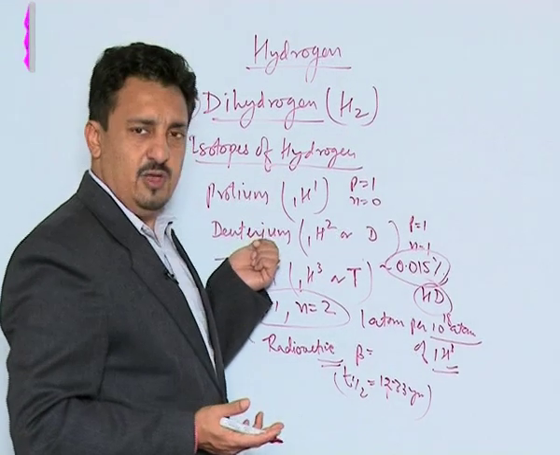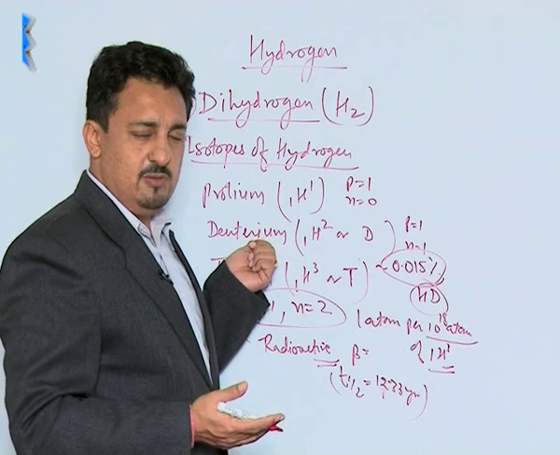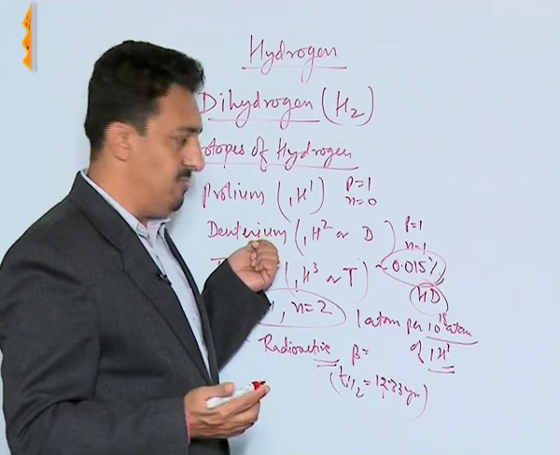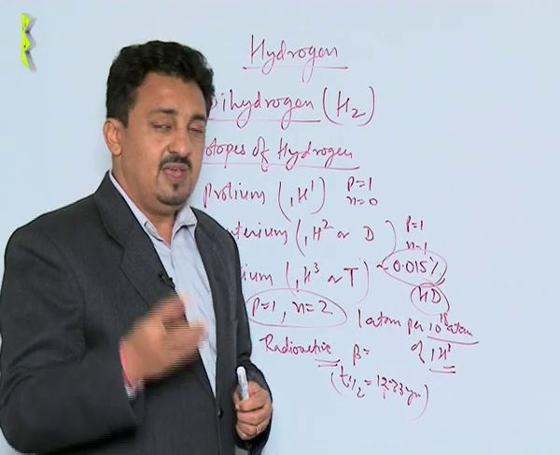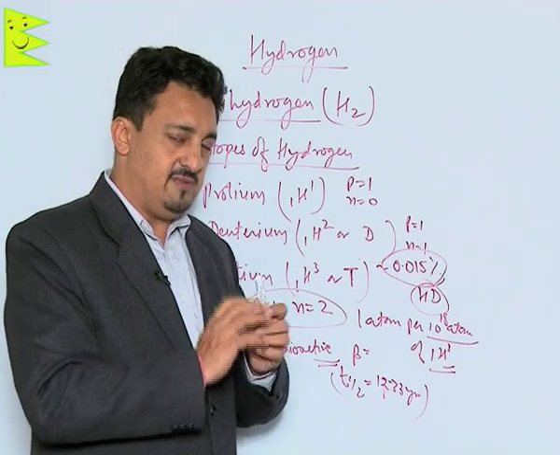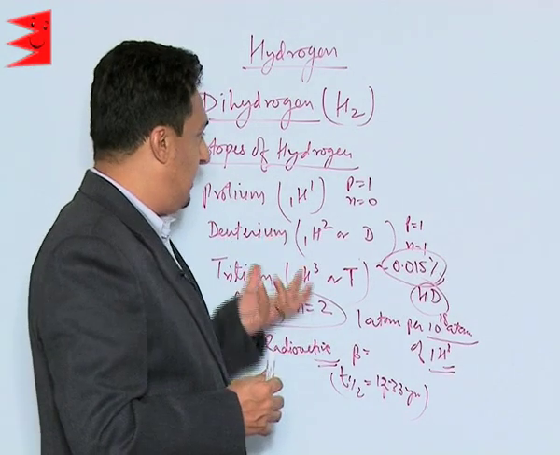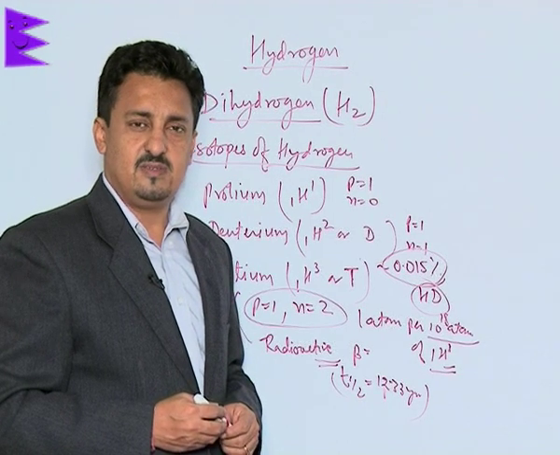Melting point, boiling point, and densities of deuterium are higher than normal protium. Their bond enthalpies are also different; the bond enthalpy of deuterium is a little higher than that of normal protium. And the reactions of pure hydrogens also differ to some extent. But yes, this is how we have the isotopes of hydrogen and their relative percentage abundance.